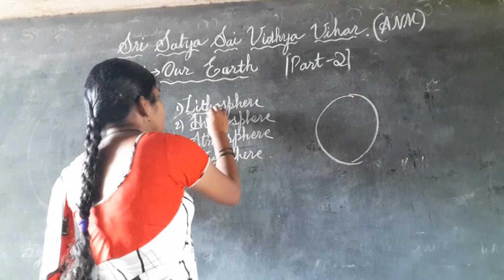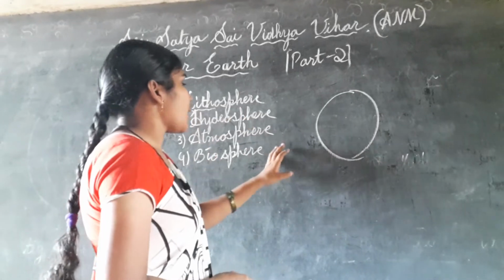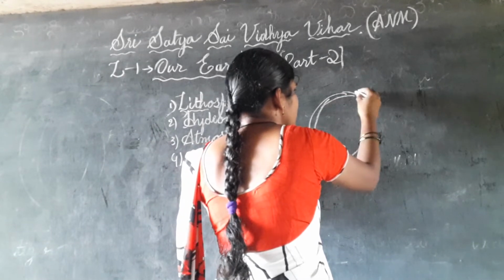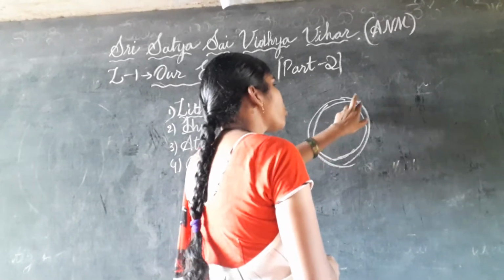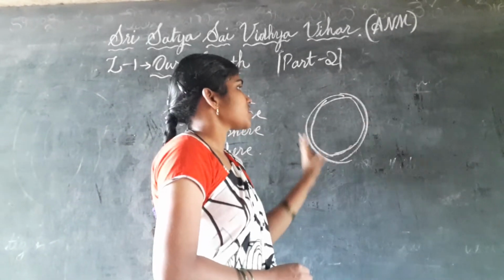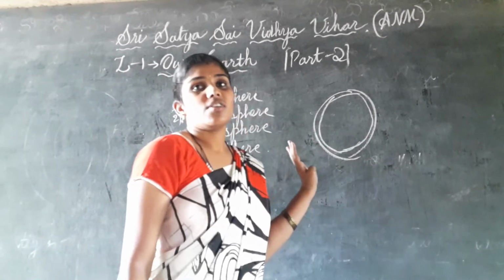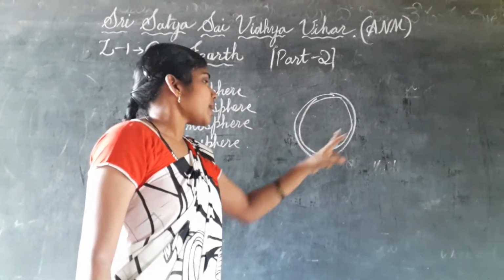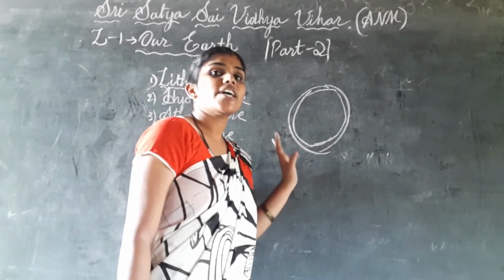Litho is a Greek word which is called rock or stone. So the upper crust of the earth is made of stones and rocks. The mountains and hills, the stone layer, the hilly and mountain layer present on the upper part of the earth, is called lithosphere. Litho means stone or a mountain or a hill. So it is a strong part. This upper crust of the earth is covered with lithosphere, with hills and rocks.